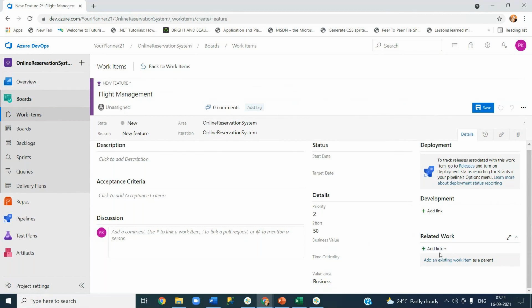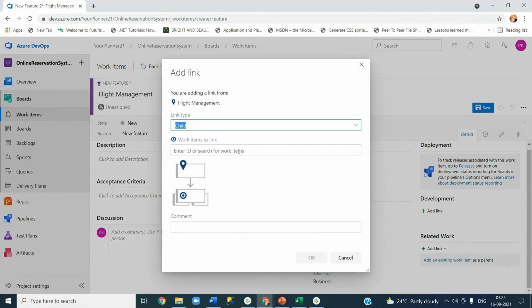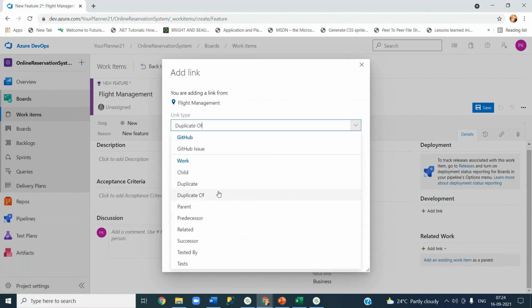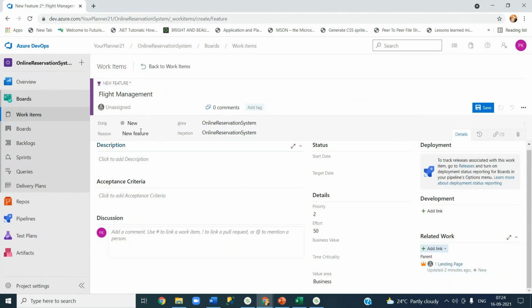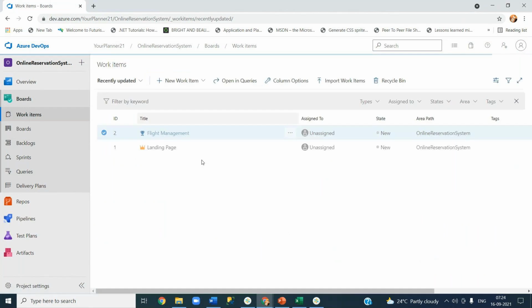Let me click on this add link, add existing item. And what is our existing item? Take parent. You are adding a link from something, and then landing page. So if you are having hundreds of epics, you can basically search here as well. Okay, that's it. Now you see the parent is added to this flight management. I made an association. Click save. Okay, go back to the work items. You can see now two.